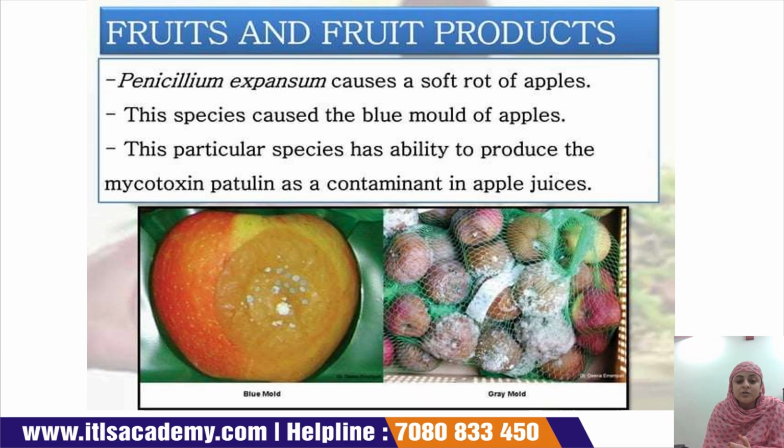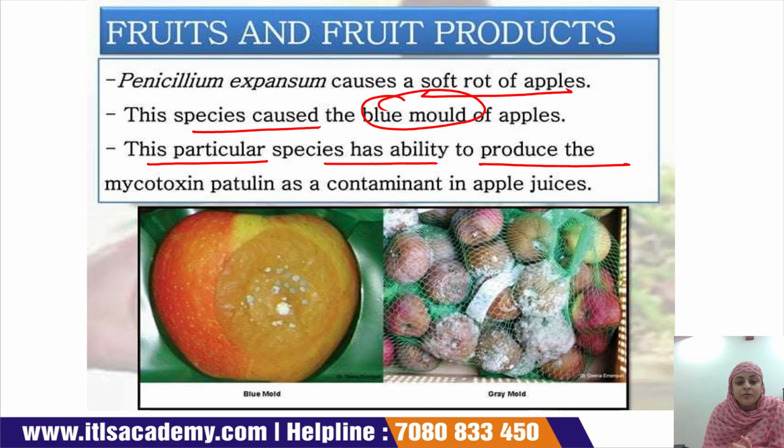Penicillium expansum causes a soft rot of apples. This species causes a blue mold of the apple. This particular species has an ability to produce the mycotoxin patulin as a contaminant in apple juices.